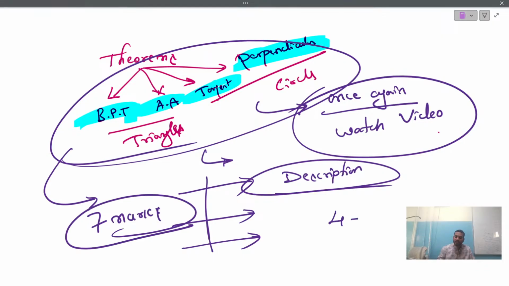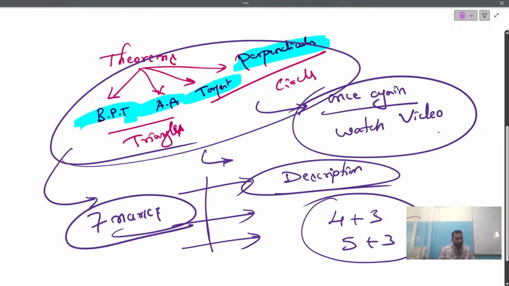It means you may get either 4 plus 3 or 5 plus 3 marks. Sometimes the theorem can be asked for 4 marks, and even for 5 marks also. The chances are very high. So 4 plus 3 and 5 plus 3. I hope you have understood what you need to do for mathematics. I hope the concept is clear for you all.